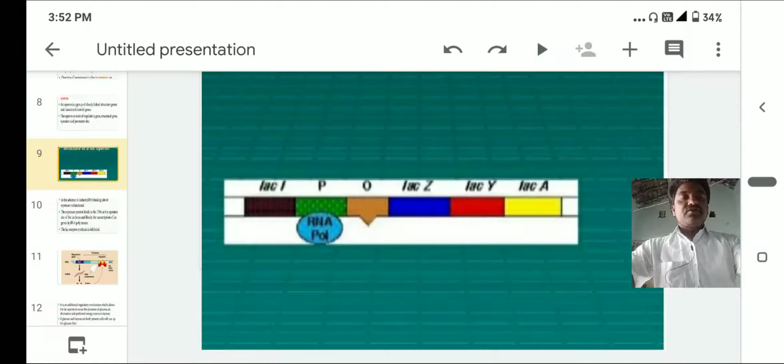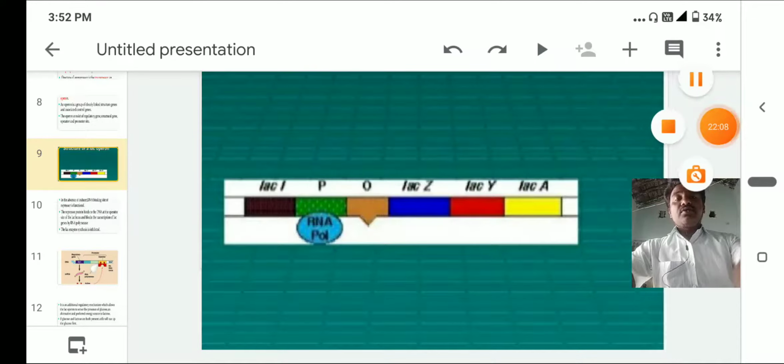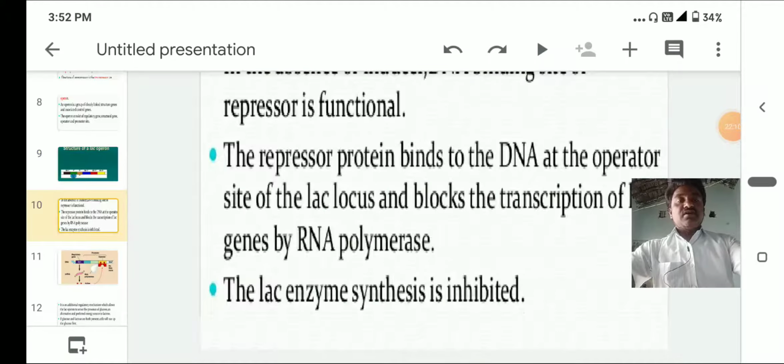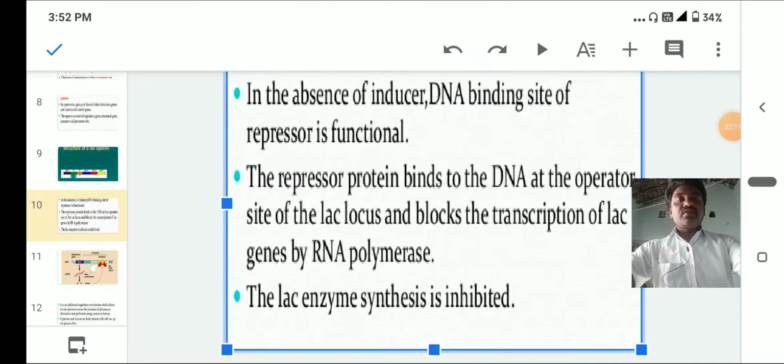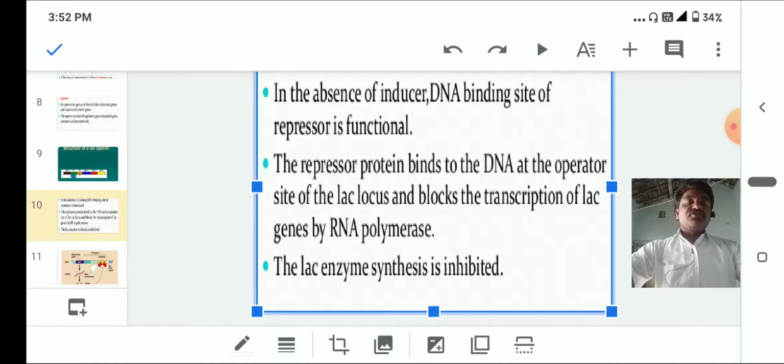We have to remember it here. In the absence of inducer, the DNA binding site of the repressor is functional.